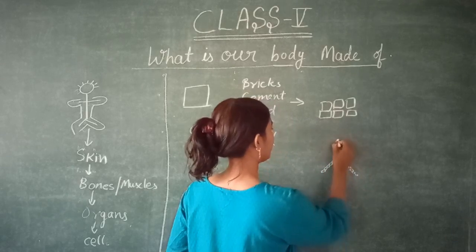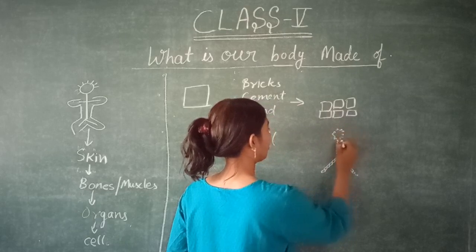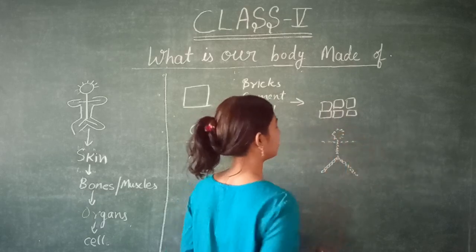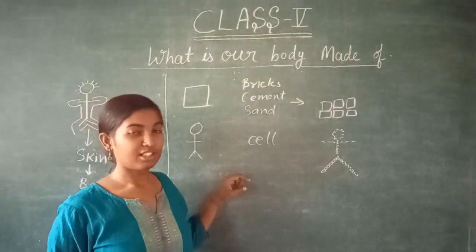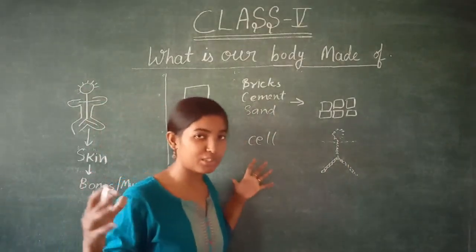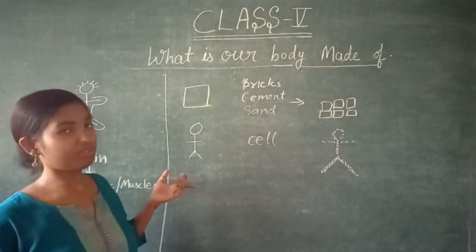As you can see here, many cells are combined and they are making the human body. Our hands, our head, our legs, each and everything is made up of cells. Now you understand? When we combine many cells together, they construct our body. So this is the concept of the cell.